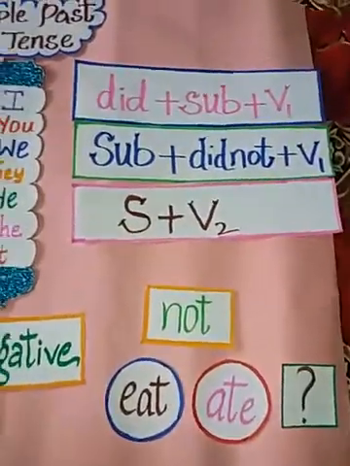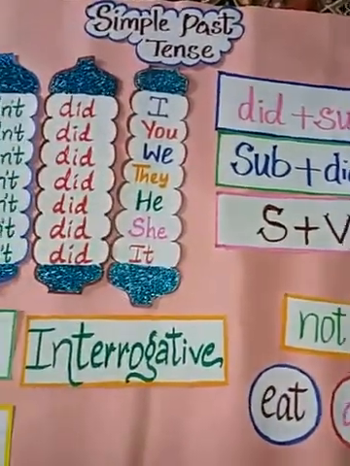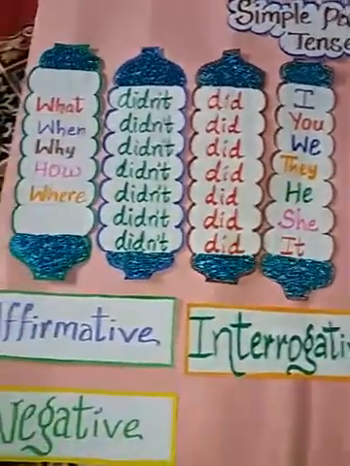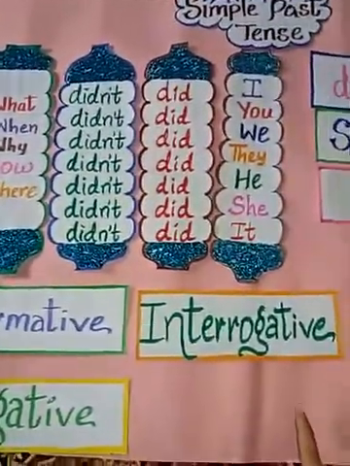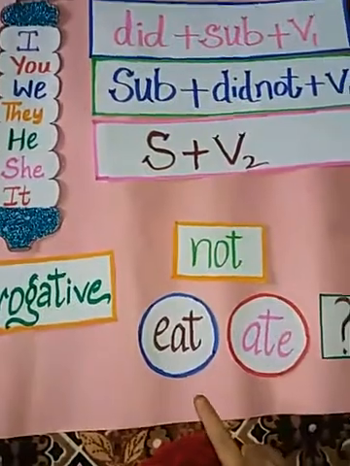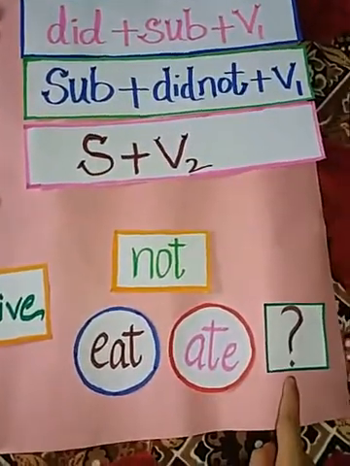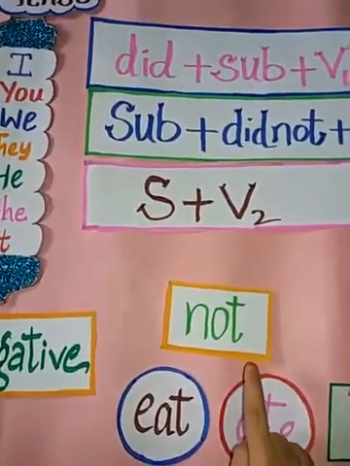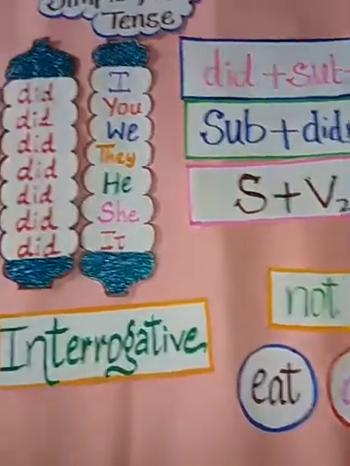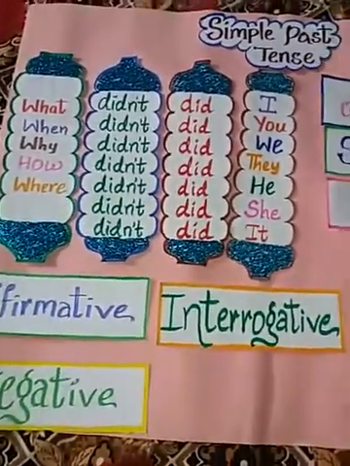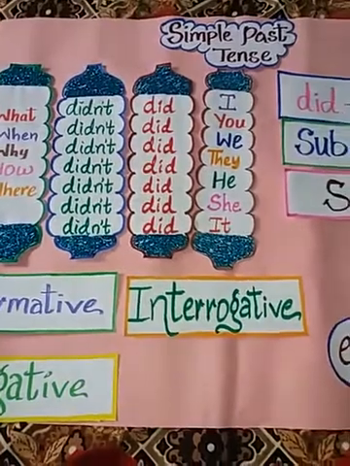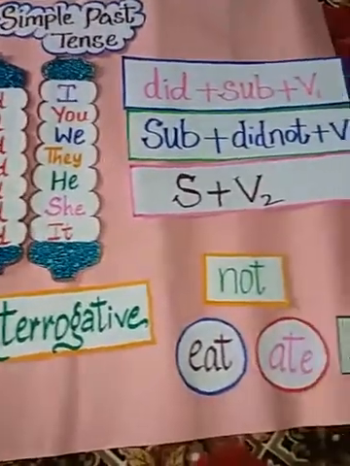So as you can see here, I have used the TLM for simple past tense, that is affirmative, negative and interrogative. Here the verbs I have taken are eat and ate, interrogative with a question mark, negative with not, and these are the rules. So I hope you have understood the simple past tense clearly in detail.